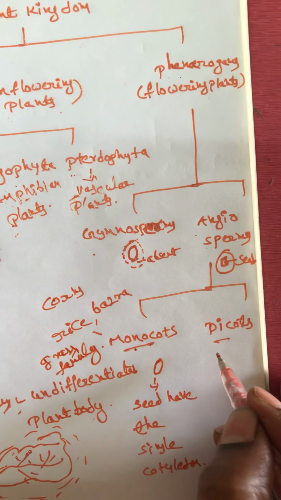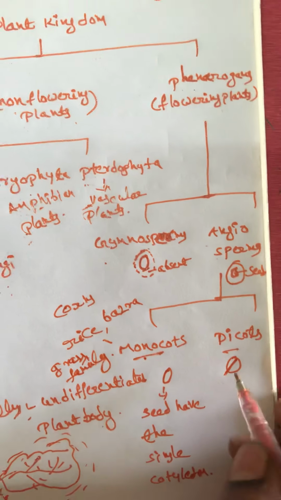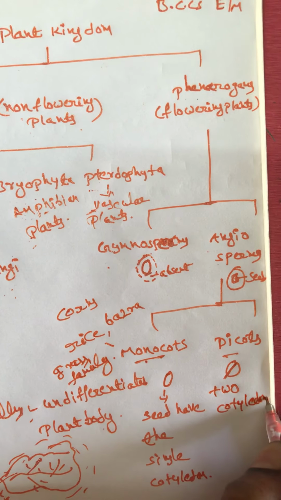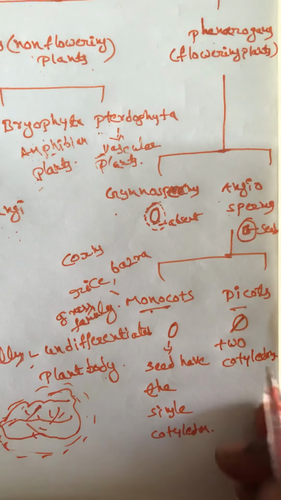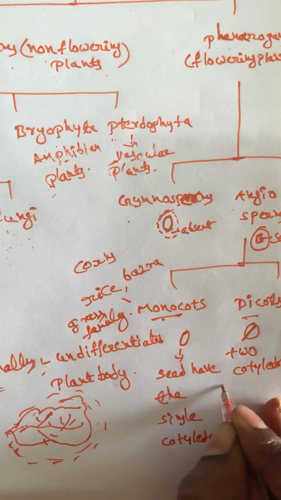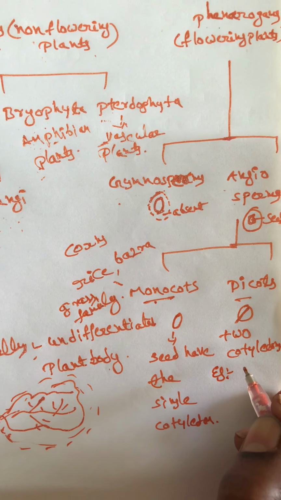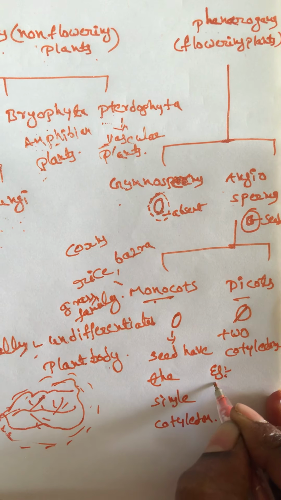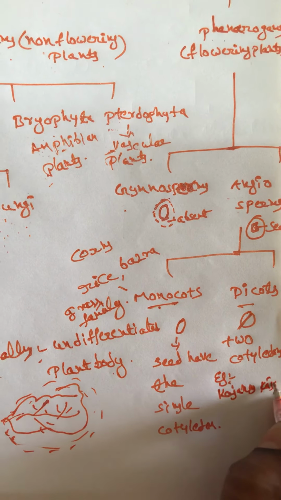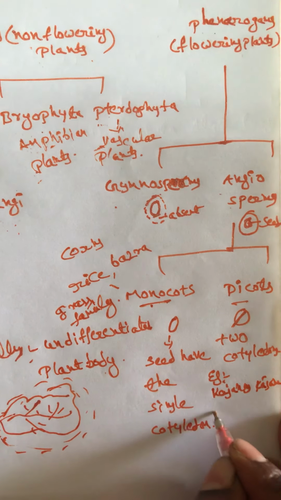Then dicots. Dicots have seeds with two cotyledons. Seeds having two cotyledons are seen in the dicots. Then for examples of dicots, you can take the Cajanus cajan, which is the best example, and moong dal.